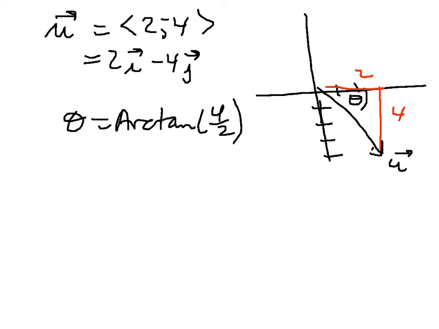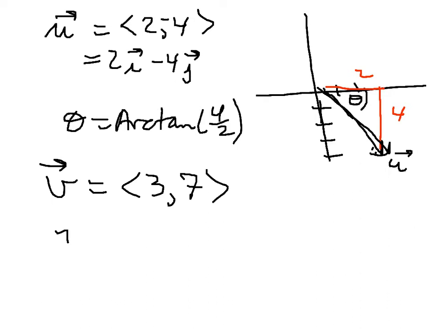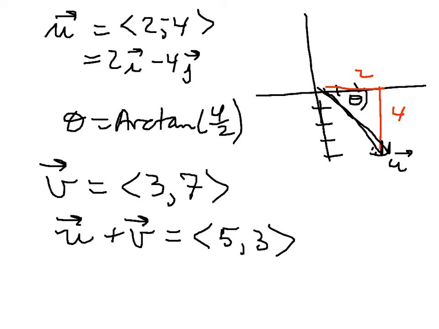And so that gives us both the magnitude, remember, we found the magnitude to be the square root of 20, and the angle. And just as a little bit more information, if we talk about another vector, say v, and let's say it equals 3 comma 7, then we can add these two vectors together or subtract them, same idea, and we're going to get the vector 5, 3.